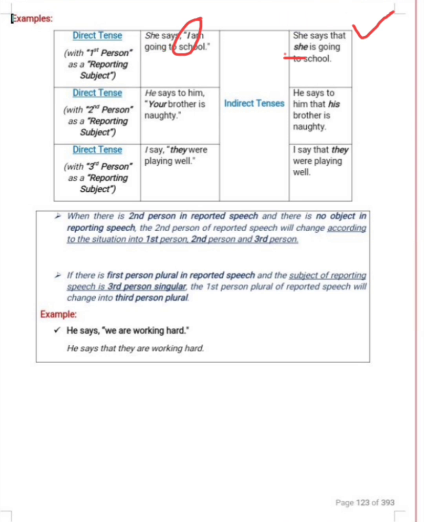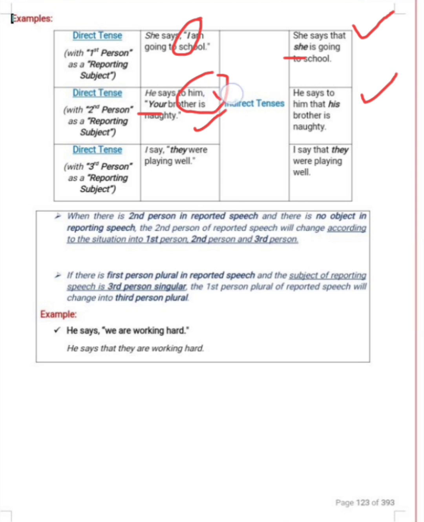Understood? So next we have second person. For example, over here you can see, he says to him, "Your brother is naughty." Now over here you can see the object as well in reporting speech. So second person always changes according to the object of reporting speech. Over here you can see how I've changed it. He says to him that his brother is naughty.